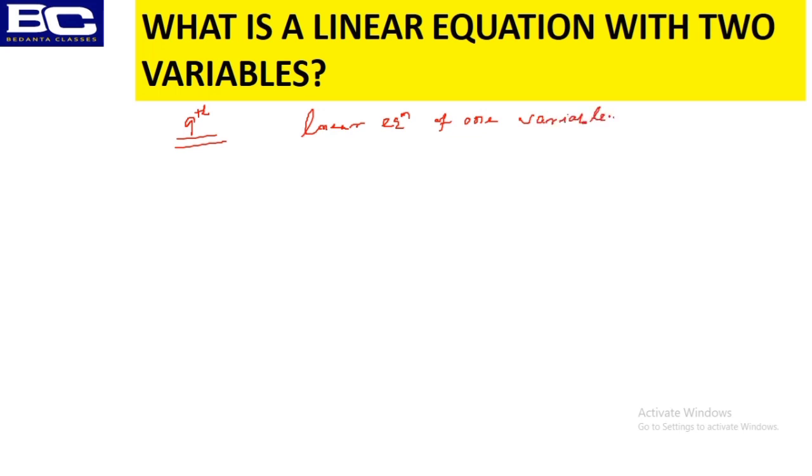Yes or not? Since you have already dealt with this type of thing, can I write how this particular form is? The linear equation of one variable is nothing but ax is equal to b. This is a linear equation of one variable, or you can say ax plus b is equal to 0. Just forget the first one. This is the appropriate one. Okay, ax plus b is equal to 0. This is a linear equation of one variable.